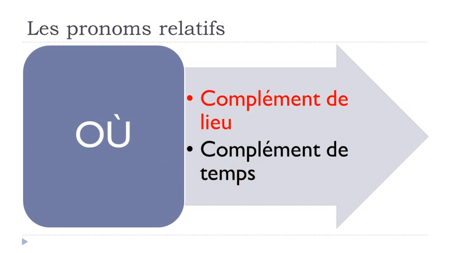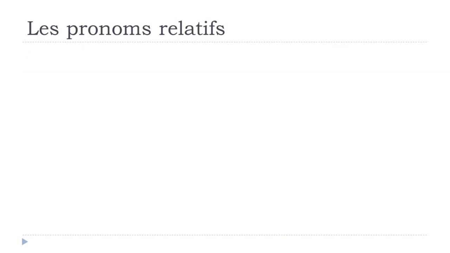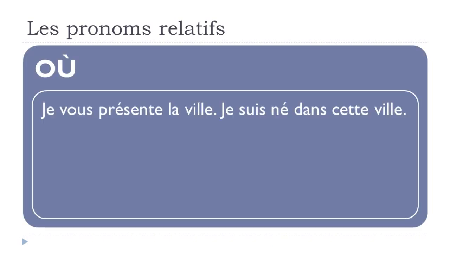Let's see first if we want to replace complément de lieu. So: je vous présente la ville, je suis né dans cette ville. Je vous présente, présenter, to present, la ville is the town. Je suis né, I was born, dans cette ville. So in that case, have a look.